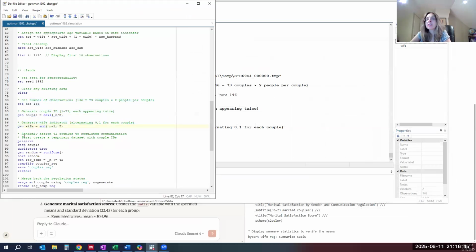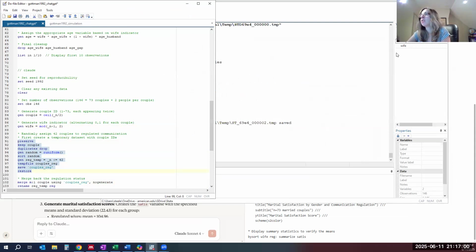Okay. Now let's see how it does with deciding which 42 couples get to be regulated versus unregulated. So let's run those lines and see what happens. So it's going to kind of step out of our current data, create a uniform variable. If n is less than 42, and then save that temporary file and merge it back in.